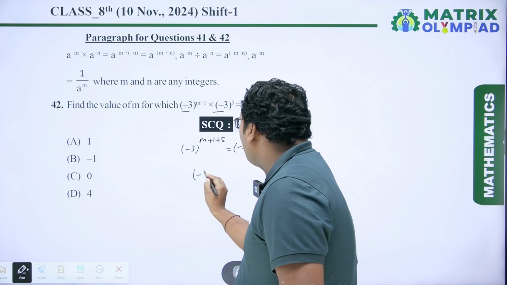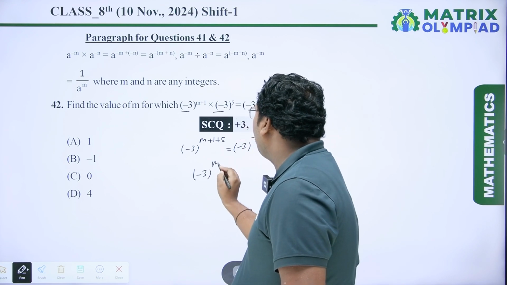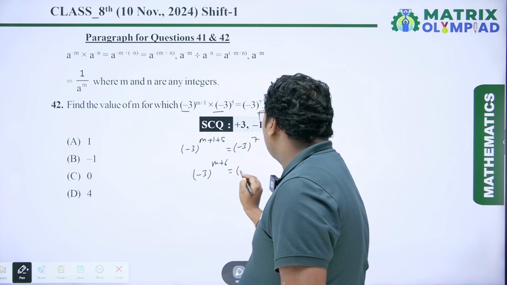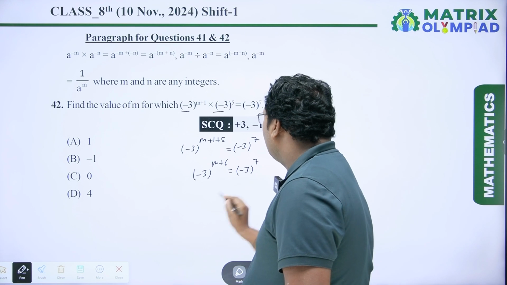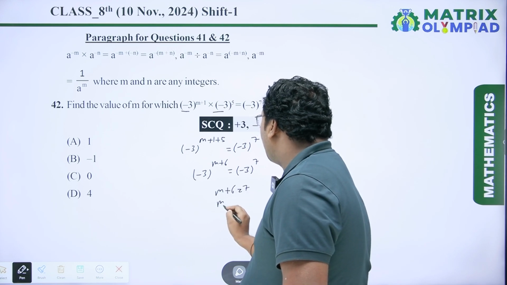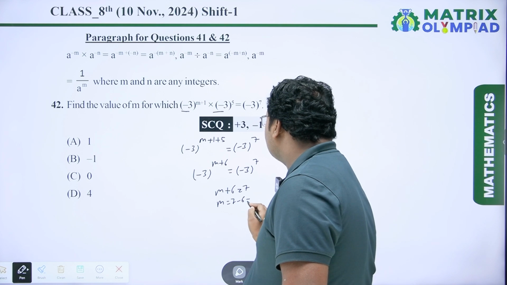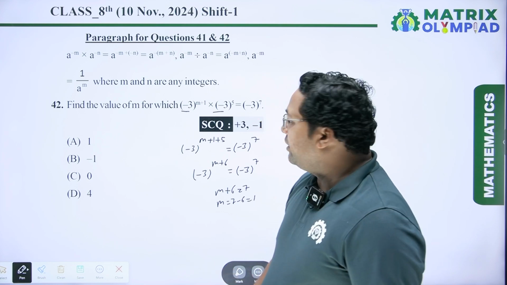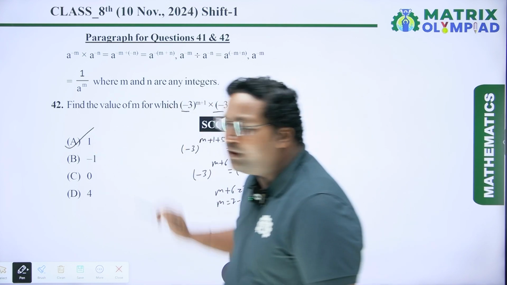So minus 3 to the power m plus 6 equals minus 3 to the power 7, which gives m plus 6 equals 7. So m equals 7 minus 6, which is equal to 1. So m equals 1. So option A will be the correct answer.